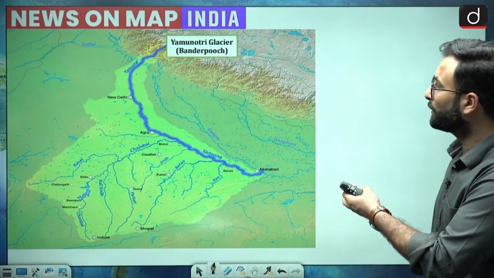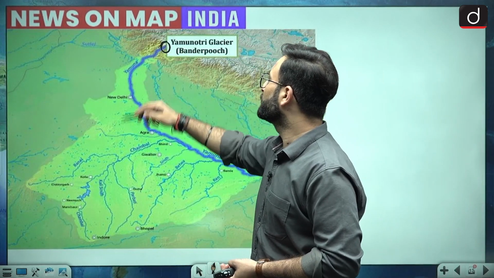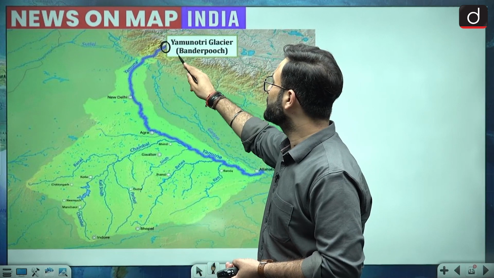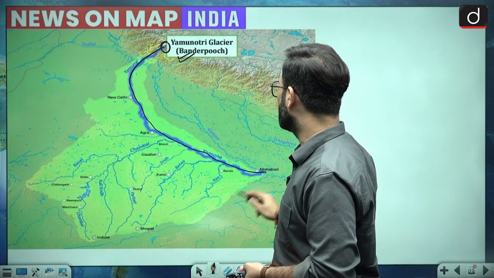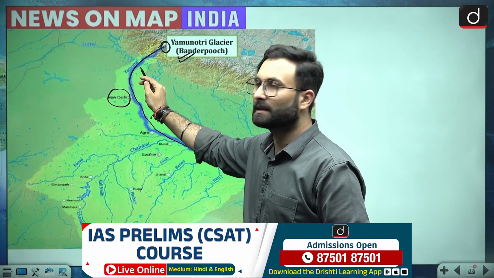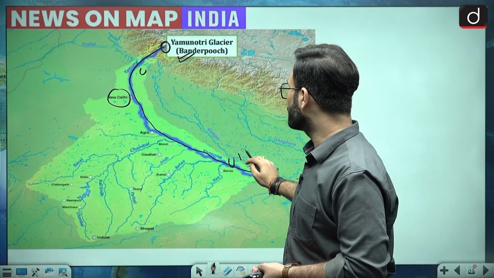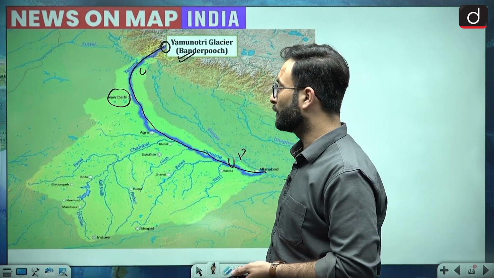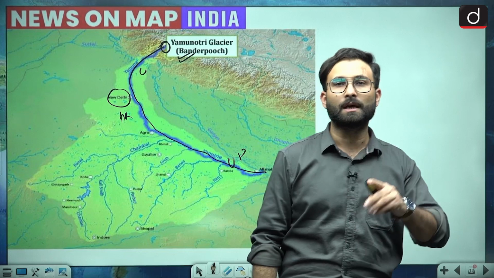Okay. Now, if we talk about the basin, that is very much important. Over here, you can see Yamunotri Glacier has been shown. That is the area of Bandar Poonch, and then it is going through these particular areas. And when we talk about New Delhi, other than that, Uttarakhand is there. Then this particular region in UP, through which Yamuna is flowing. One more thing, it is flowing through Haryana as well. There is one particular district in Haryana, that is Yamuna Nagar, so that you should remember.